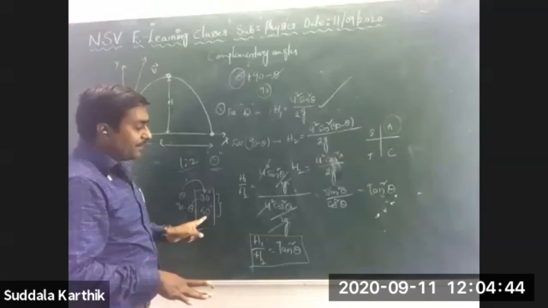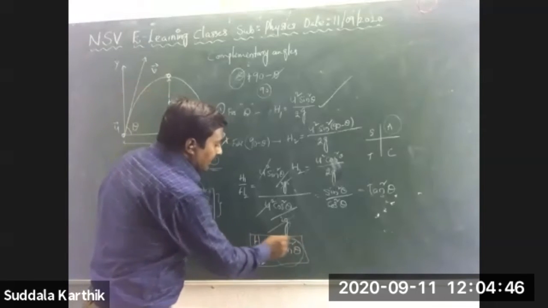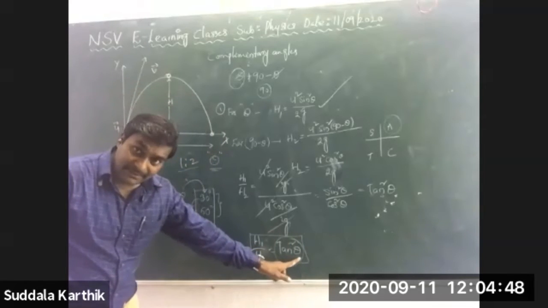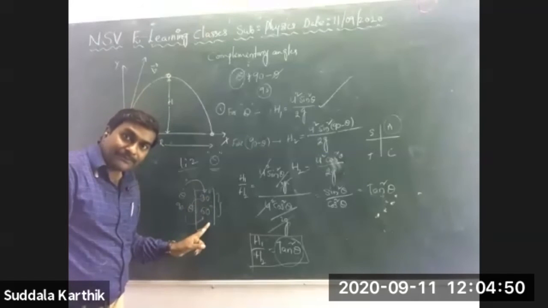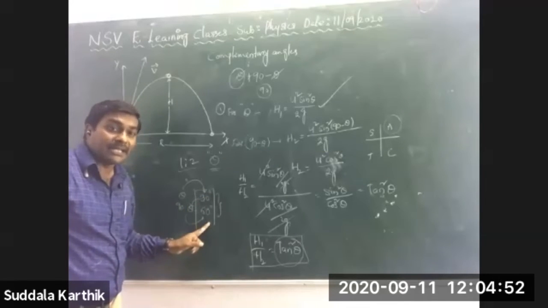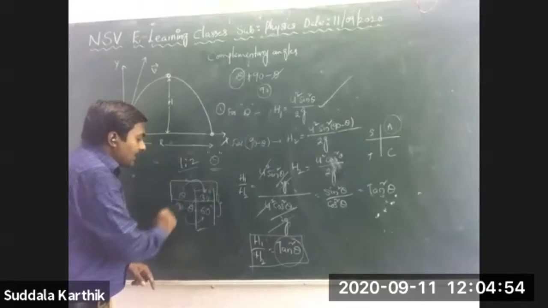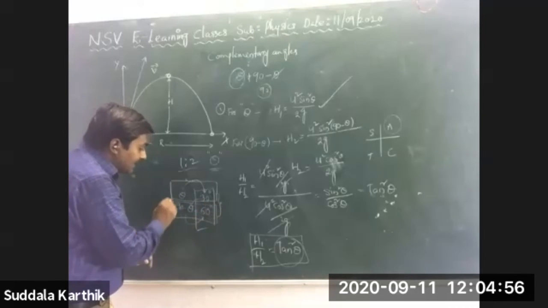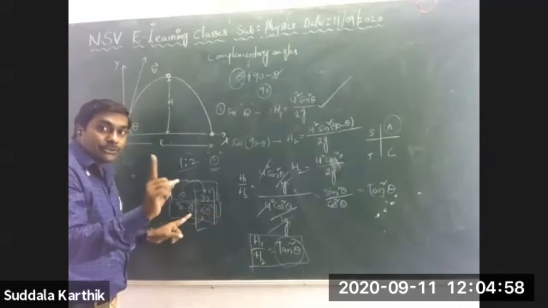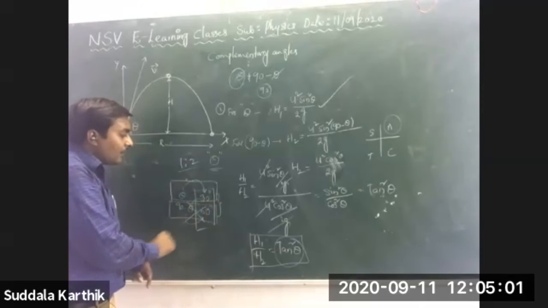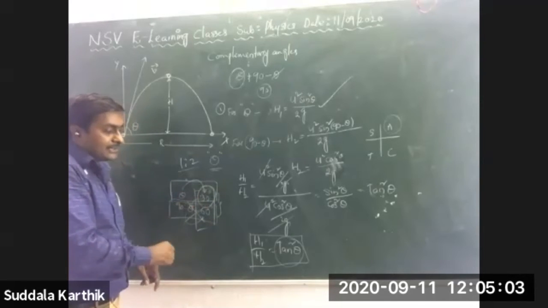Then the ratio between the heights is nothing but tan square theta. Here, is theta 30 or 60? It has to be taken as 30, because 60 is 90 minus 30, that is 90 minus theta. Only theta is there, 30 degrees.